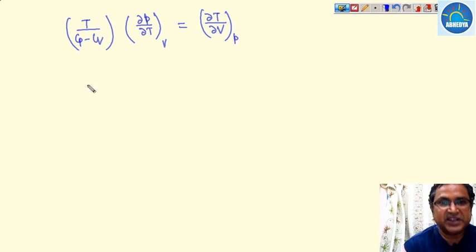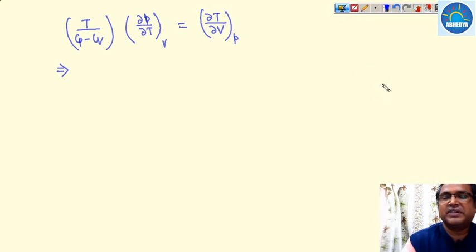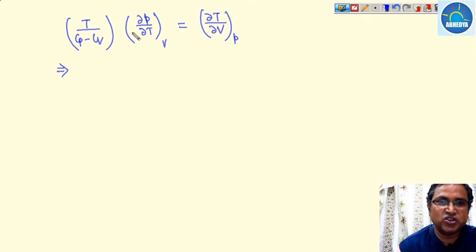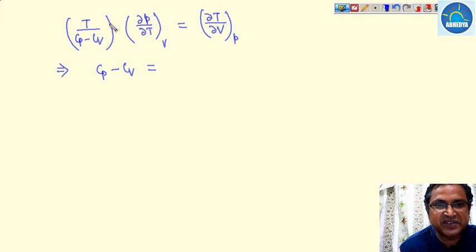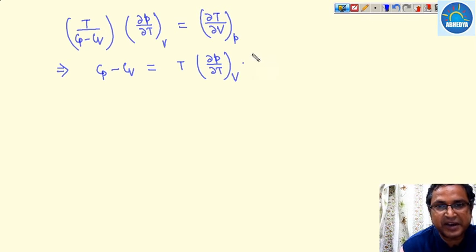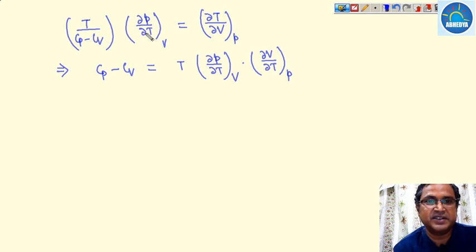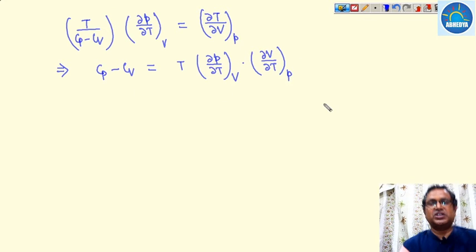If you compare with respect to the second formula, you will get the same thing. So what is the value of Cp minus Cv? Cp minus Cv is T times (∂P/∂T) at constant volume multiplied by (∂V/∂T) at constant pressure. So this is the value of Cp minus Cv.